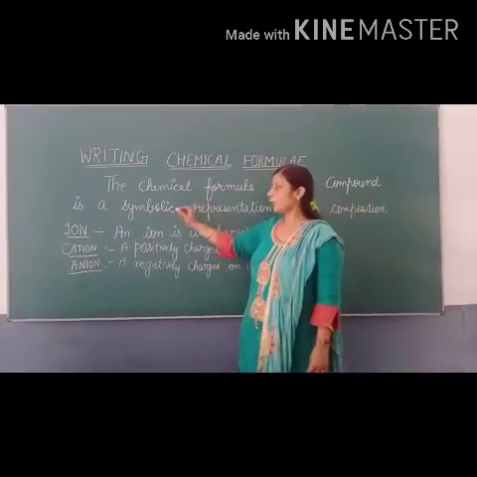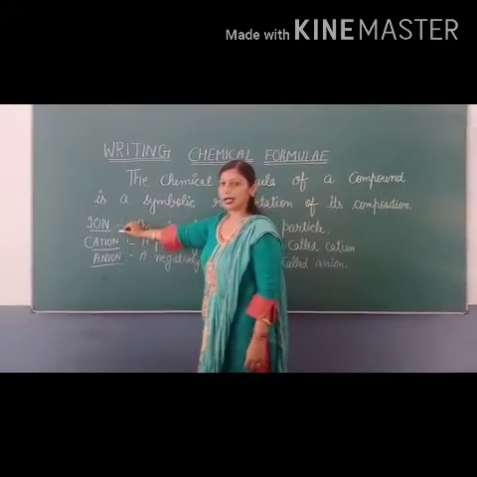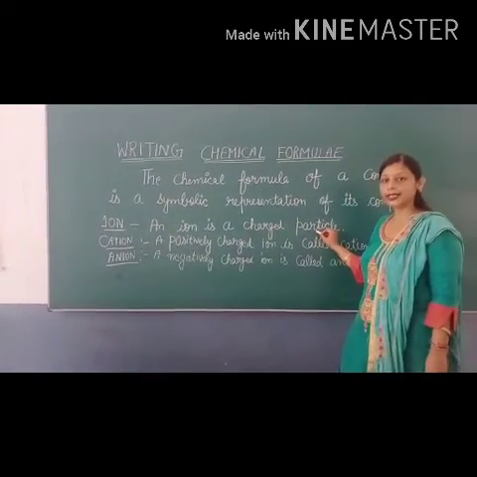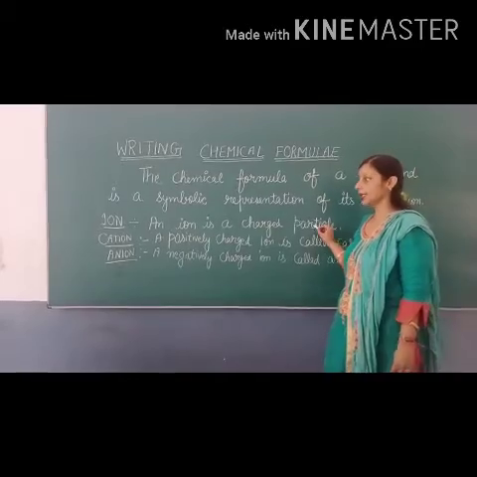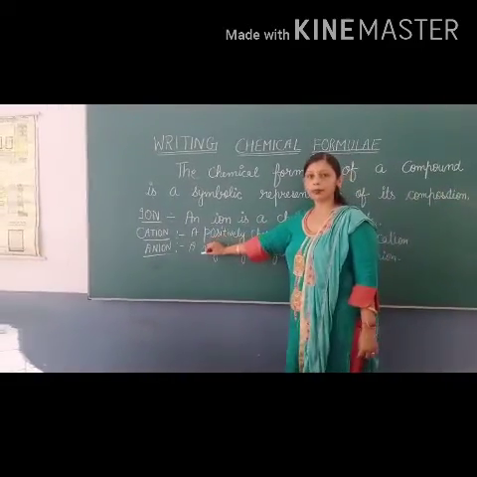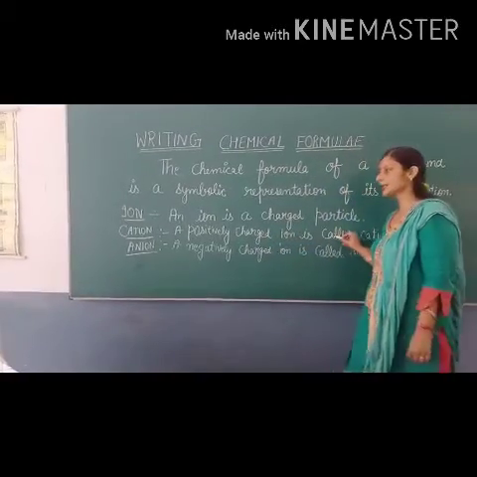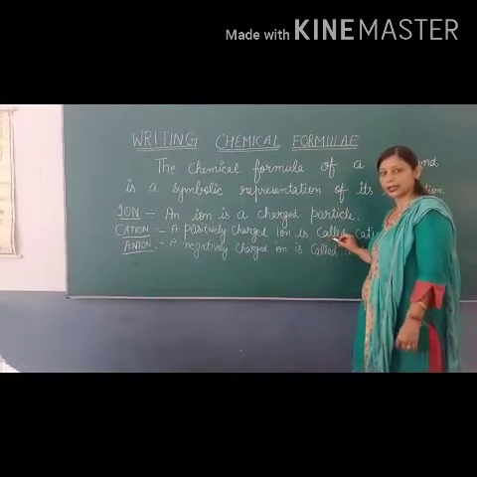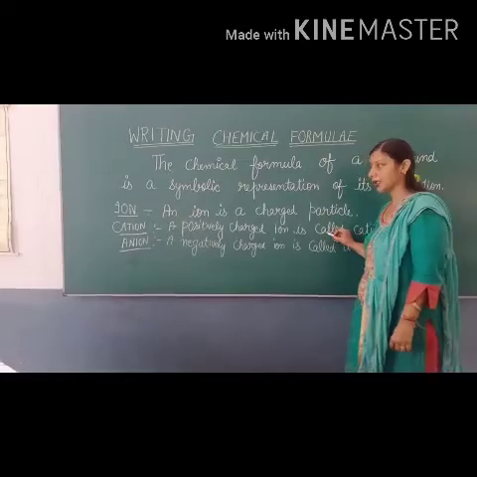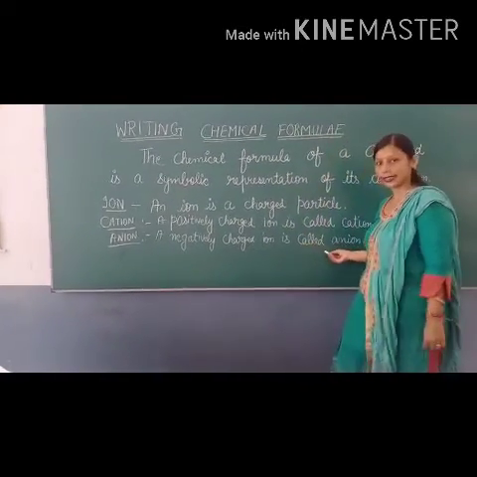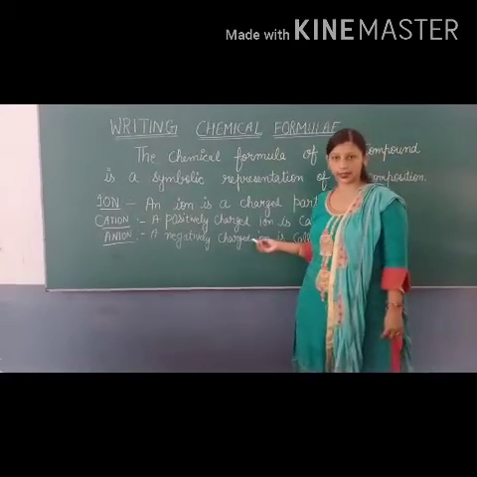Now let me tell you what is the meaning of ion. An ion is a charged particle. It may be a cation or an anion. A positively charged particle is called a cation, whereas a negatively charged ion is called an anion.